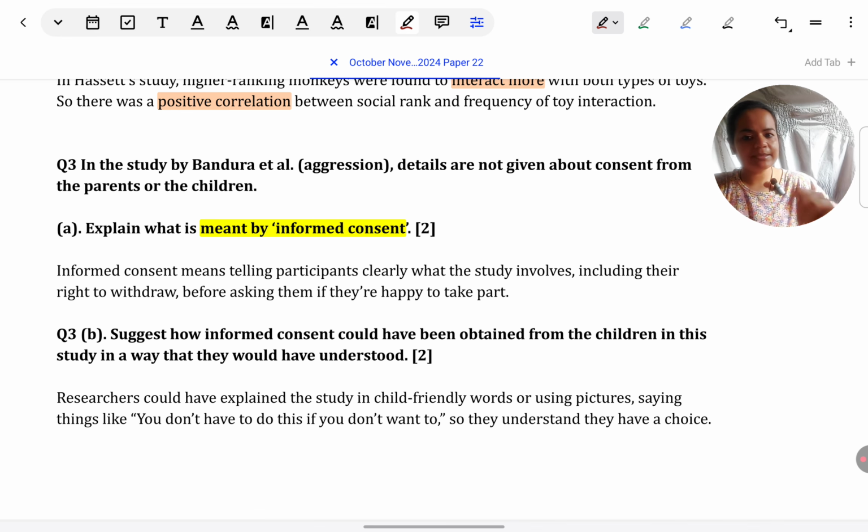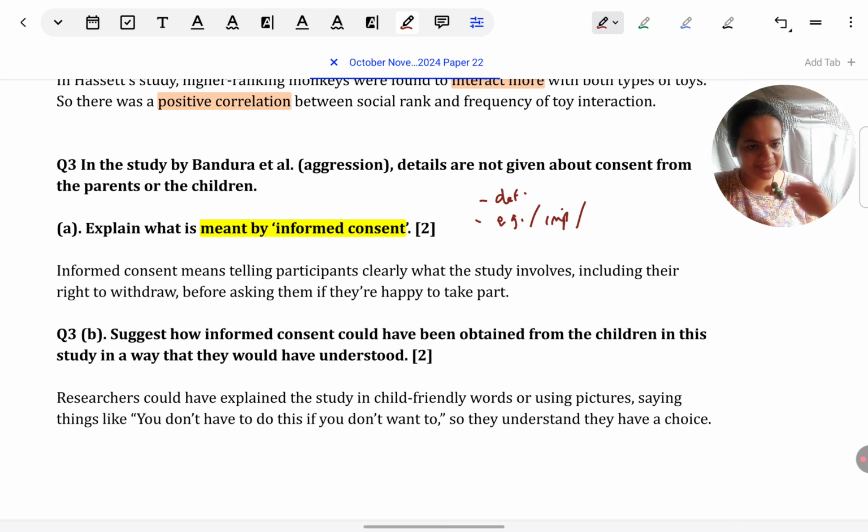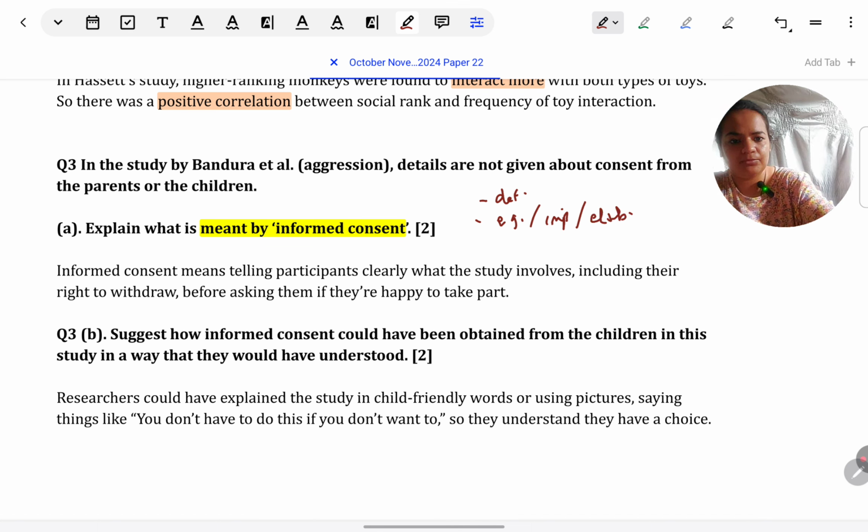How can we answer this? This is for 2 marks. What is meant by informed consent? First you can give the definition that you must have learnt in research methods. In the section of ethics, what definition did you learn about informed consent? Then you can give a general example if you want to for a 2nd mark, not from Bandura, in general, or you can bring about the importance of informed consent, why we need to maintain it, or any other elaboration. If you have more to say about the guideline itself, besides the definition, some other meaning you want to add to it, that sort of elaboration you can give.